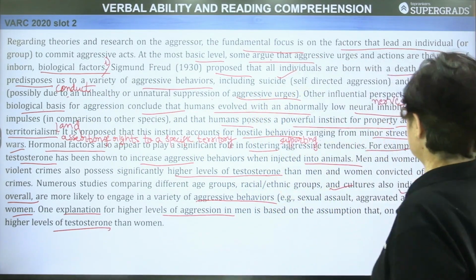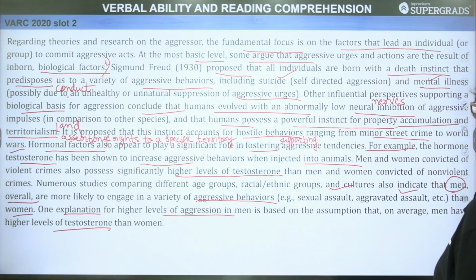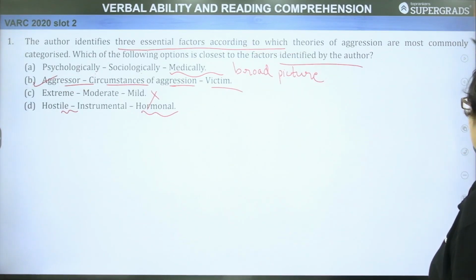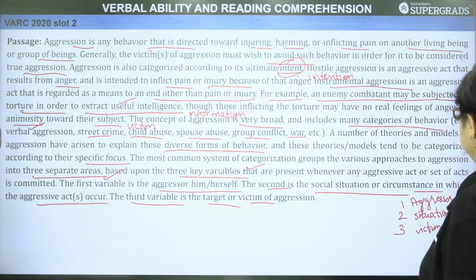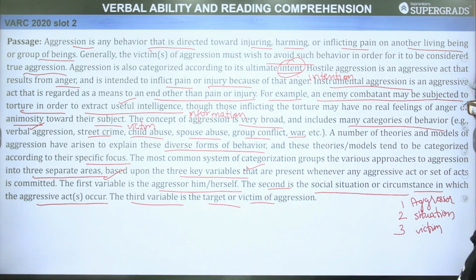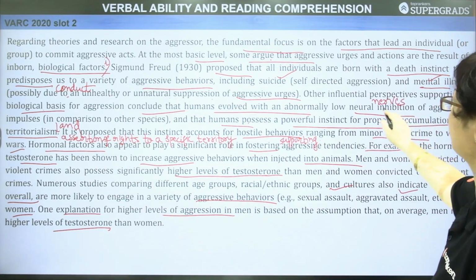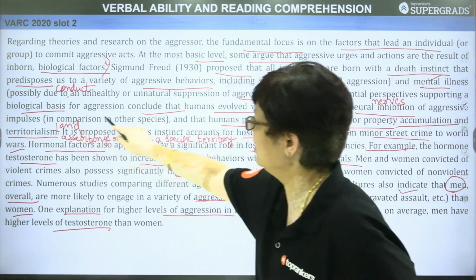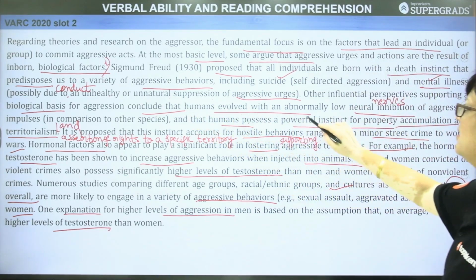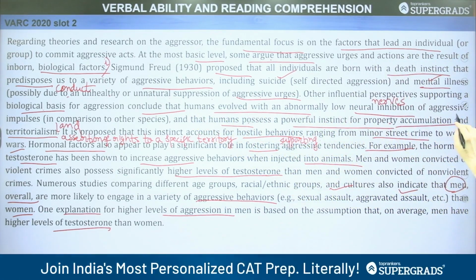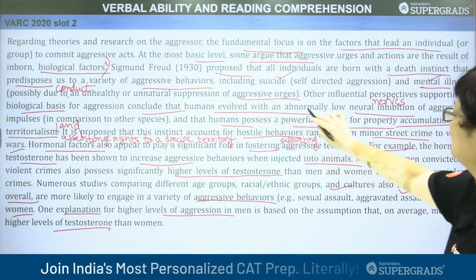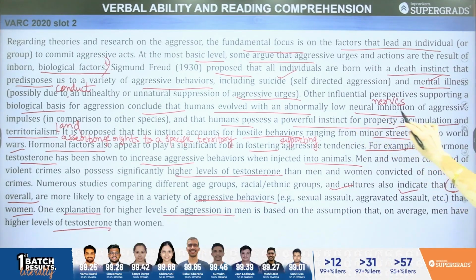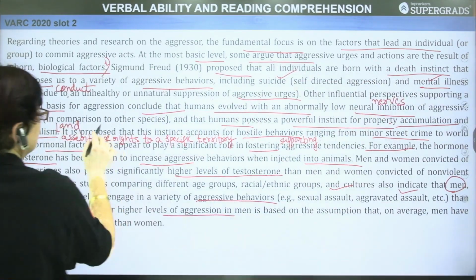So now when we again consider the options, or we even go back, where the mention of neural, yes, neural inhibition. See, other influential perspectives supporting a biological basis for aggression conclude that humans evolved with an abnormally low neural inhibition of aggressive impulses in comparison to other species.